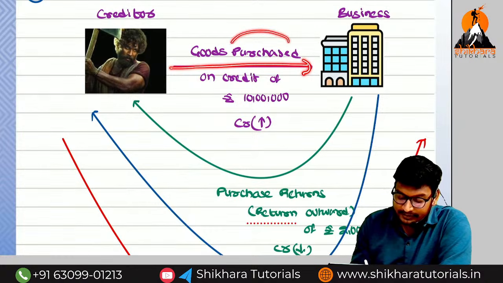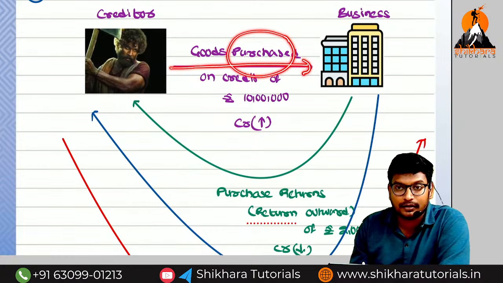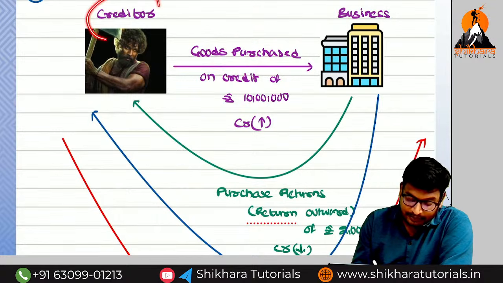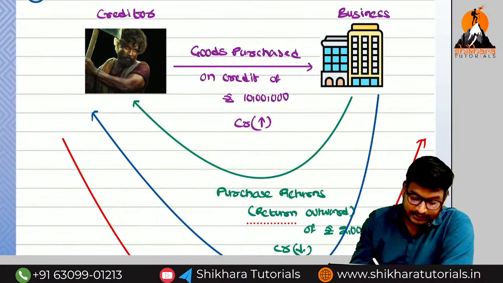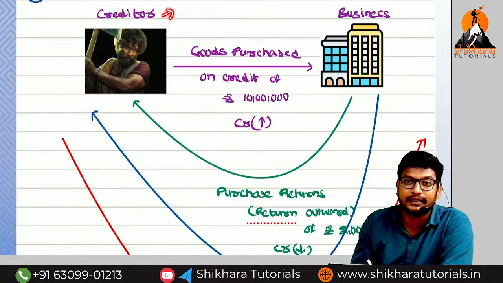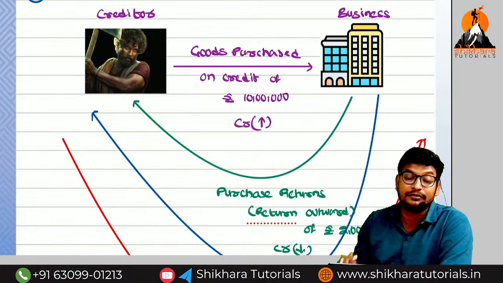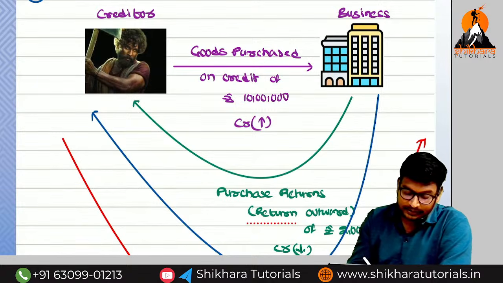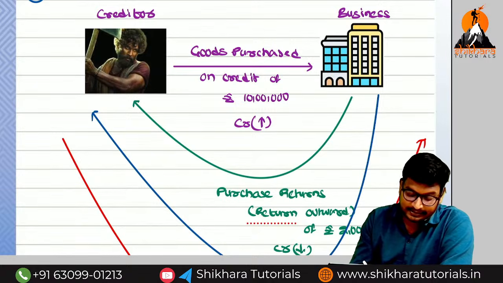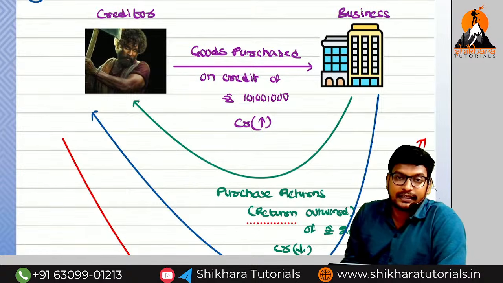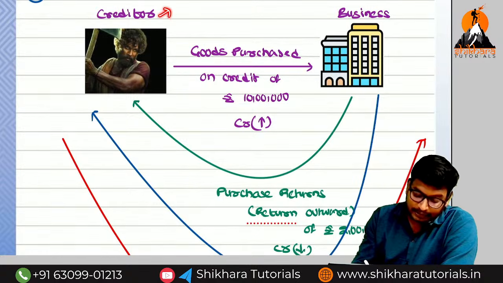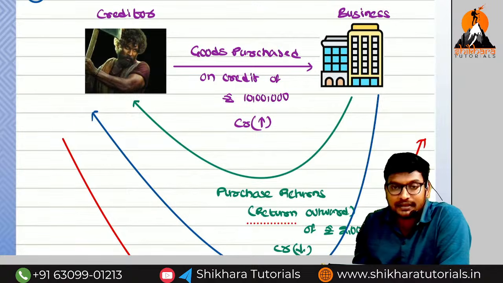Here, purchase means income or expenses? Expenses. So this person will become a creditor. A creditor means we have to pay. We have to pay to the creditor, in the future. For that reason, is he an asset or liability? He is a liability. So the liability increases only now. Now only we made the liability.